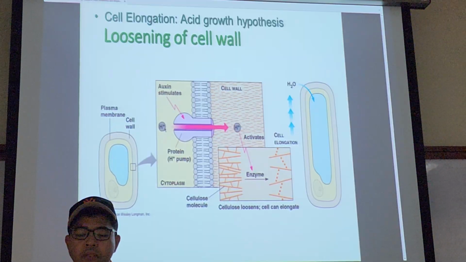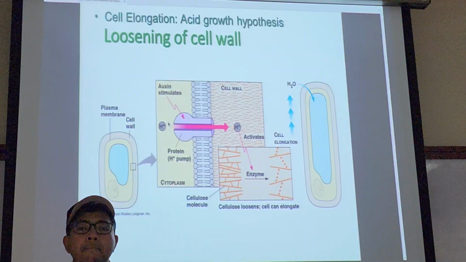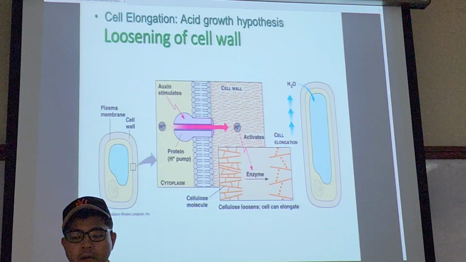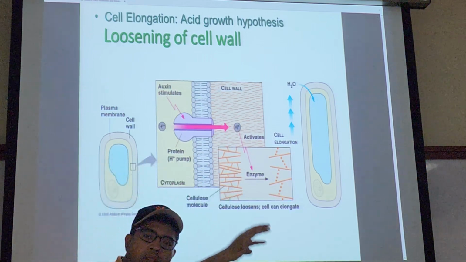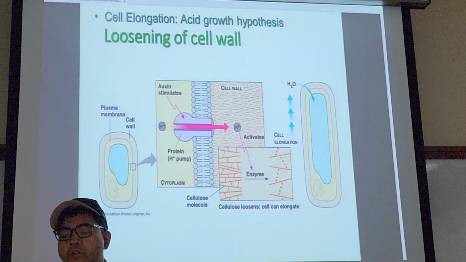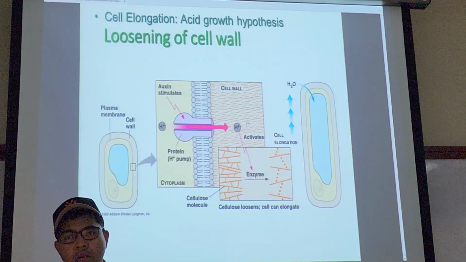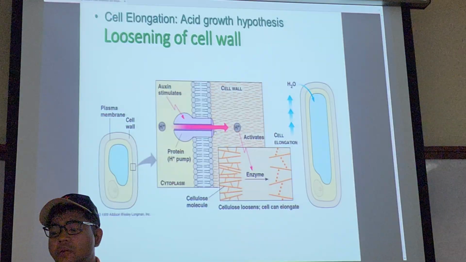So this H plus is originally in the cytosol. But when auxin is present, the hydrogen pump will start pumping hydrogen from the cytoplasm to the cell wall region, right? So more and more hydrogen will be present in the cell wall because auxin is present, causing the pump to pump non-stop.